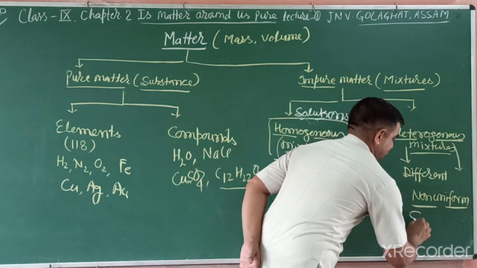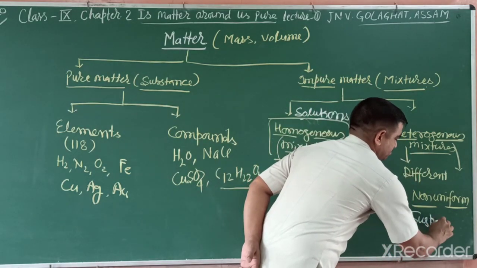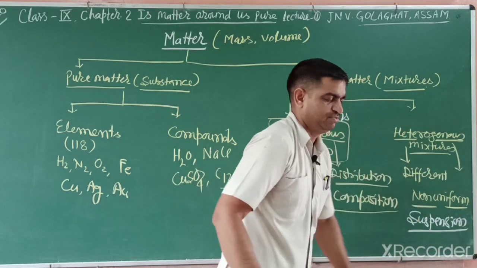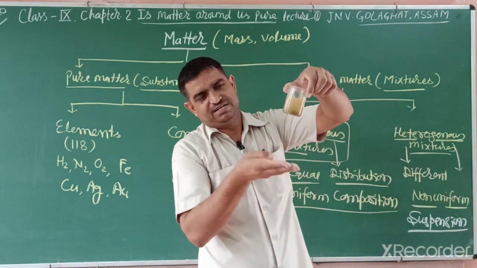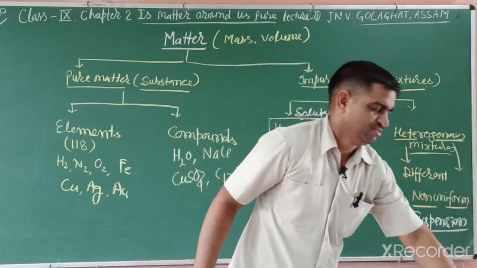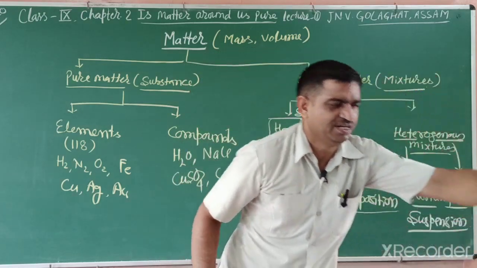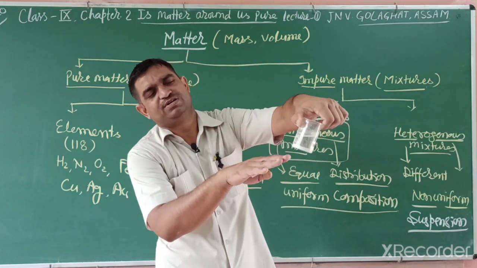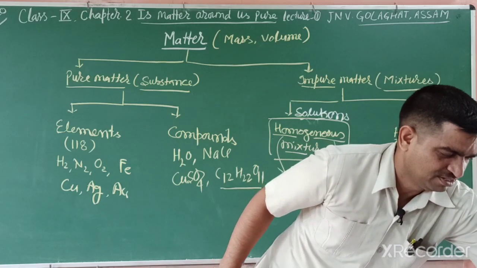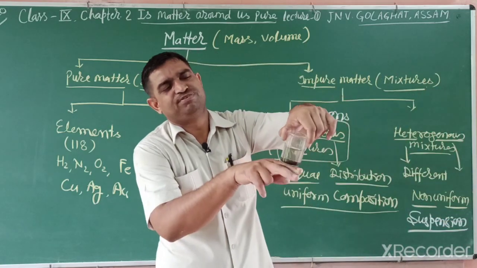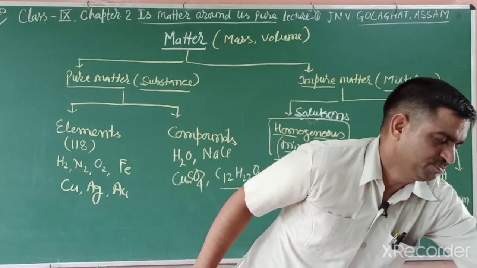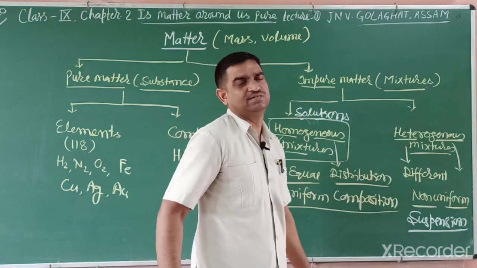Suspension is a heterogeneous mixture. It means, for example, soil in water settles down at the bottom. So this one is a suspension. And chalk powder in water also settles down at the bottom, forming a separate layer. This one is also a suspension. Iron filings in water settle down, this is also a suspension. So suspension means heterogeneous mixtures.